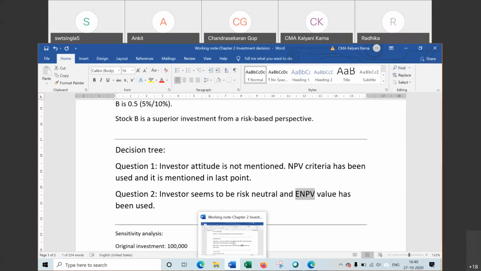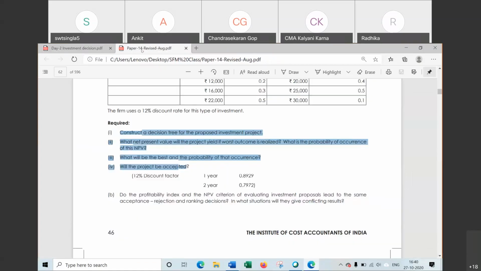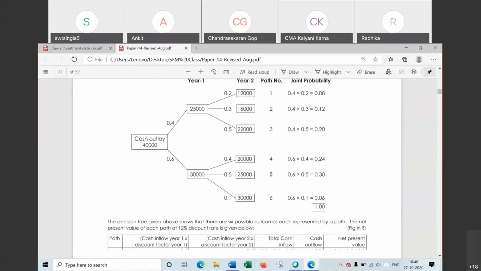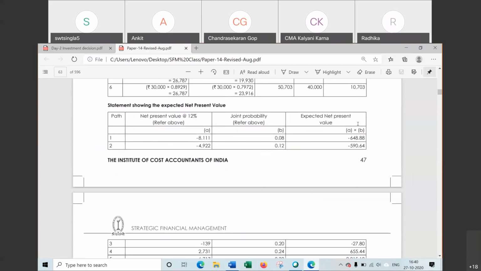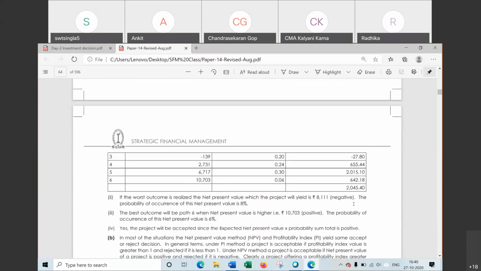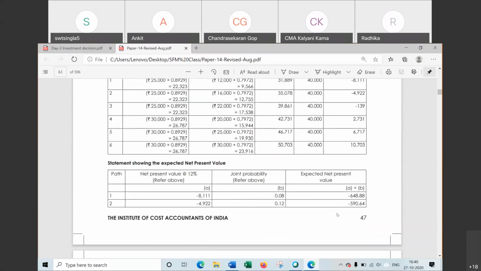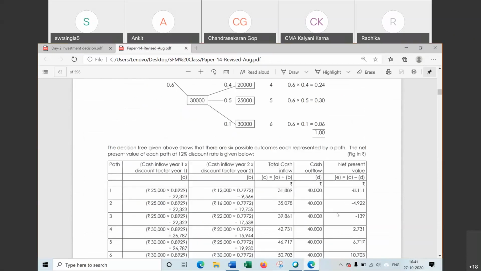So if nothing is mentioned, and if you have any doubt in exam, then better to use this one, the second table. Use the second table to take the decision and write the note in the last. Write the note why you have taken this one and why not this one, and why you have taken NPV, why you have taken this method or this method. So the note can be written in the exam itself.